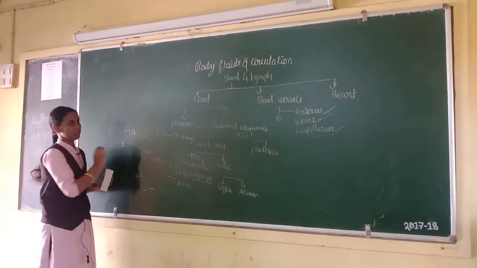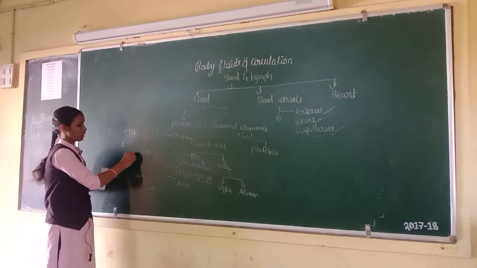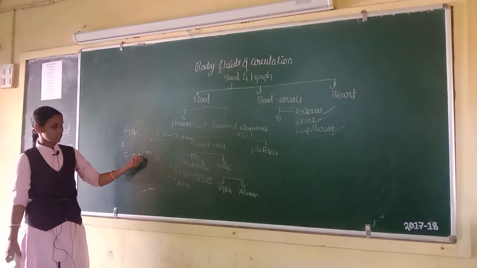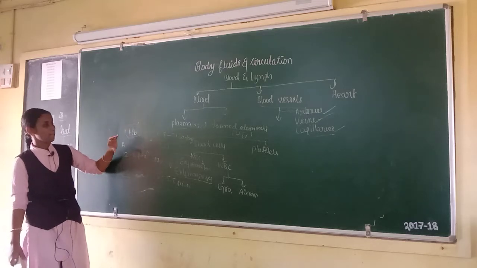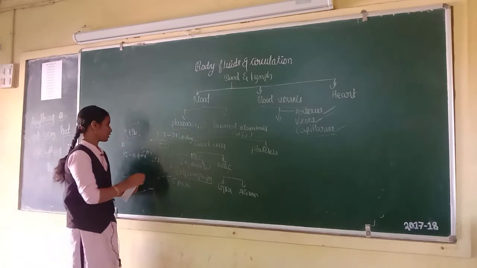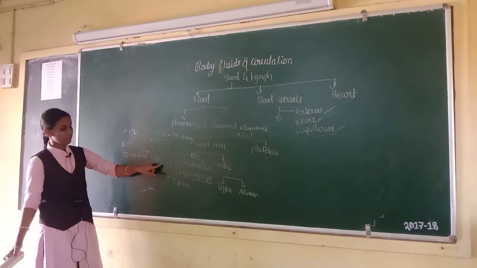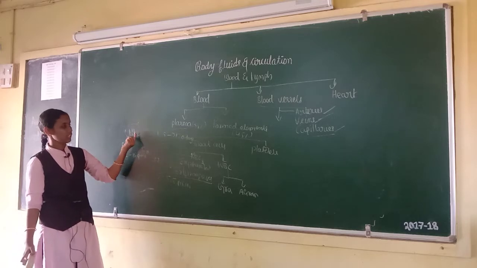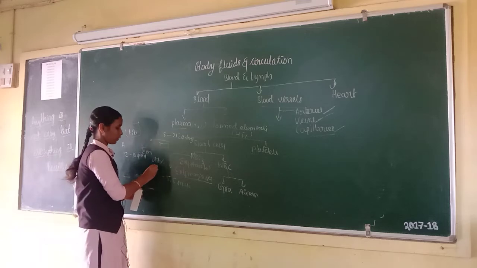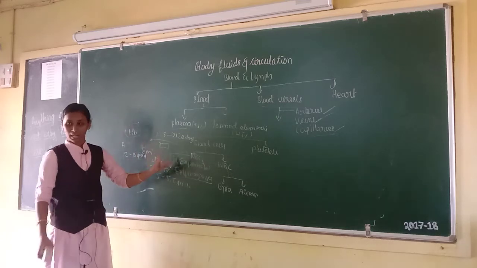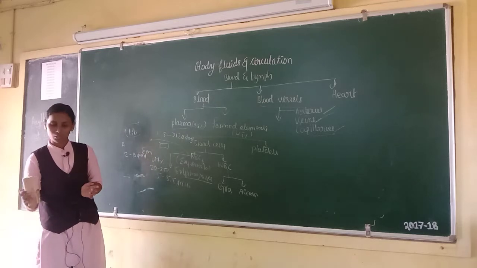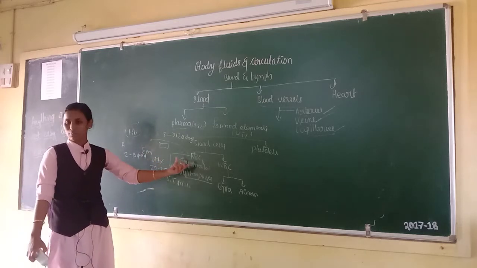A healthy man has 12 to 16 grams of hemoglobin in every 100 ml of blood. And next, HB. 97% of oxygen is carried by hemoglobin as oxyhemoglobin, and 20 to 25% of carbon dioxide is carried by hemoglobin as carbaminohemoglobin. These are the functions of RBCs.